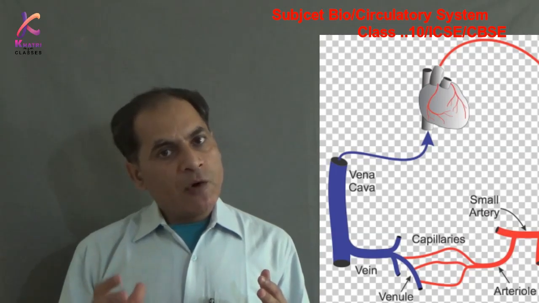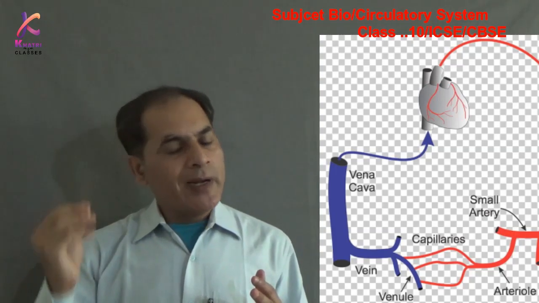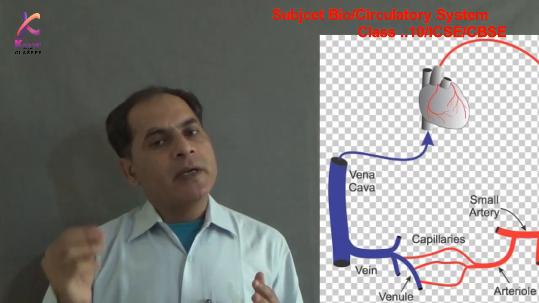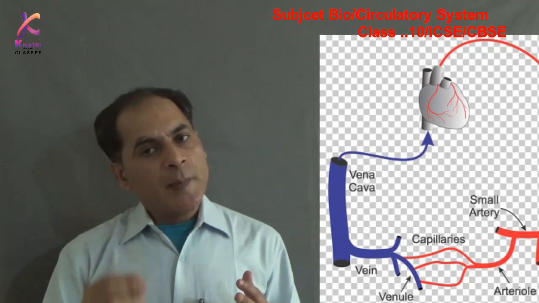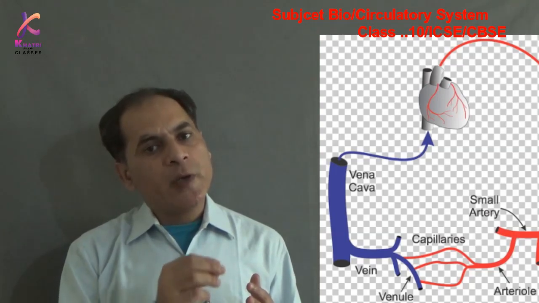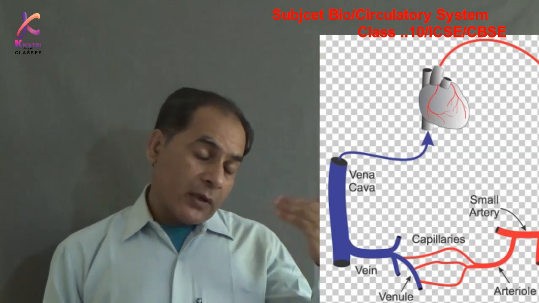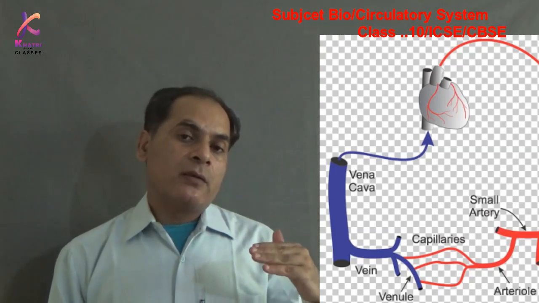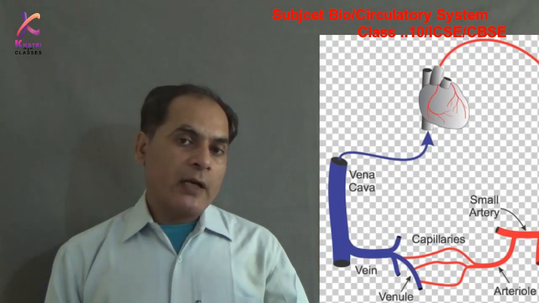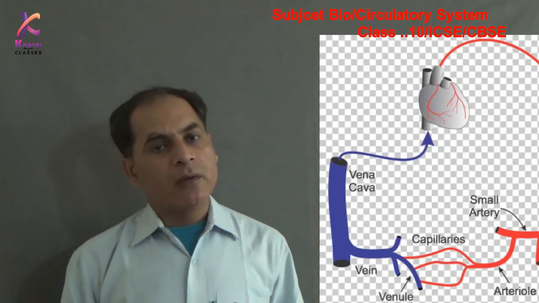Veins collect the blood from capillaries, or you can say capillaries collect the blood that is deoxygenated from cells and tissue. These capillaries pour their blood into venules. Venules pour their blood into veins, and veins transport this blood into the superior and inferior vena cava. Finally the blood is brought into the auricles, right side of the heart.